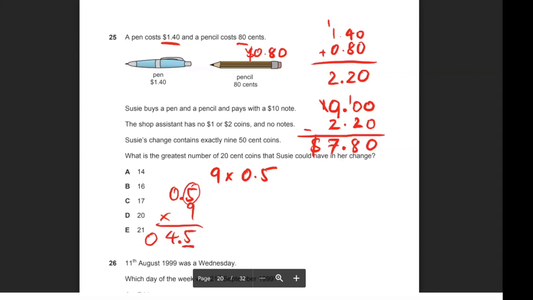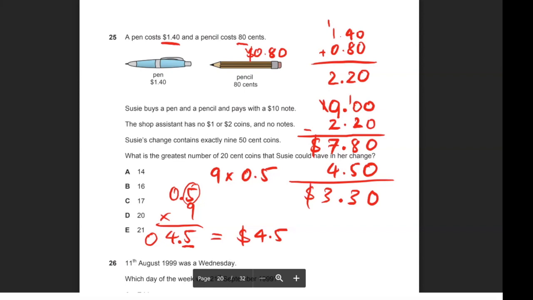So if she has 9 50-cent coins, that will be equal to $4.50. So that means she has already got $4.50. And that means, let's subtract it. How many dollars remaining? 0 minus 0 is 0. 8 minus 5 is 3. To put the decimal there, 7 minus 4 is 3. So there's $3.30 left to account for.